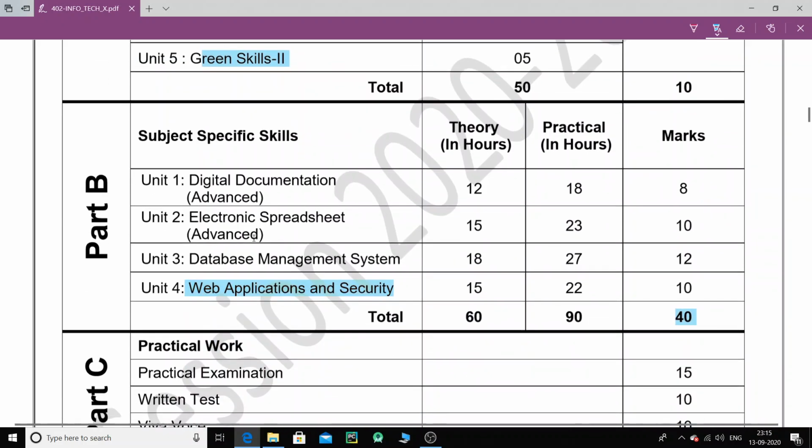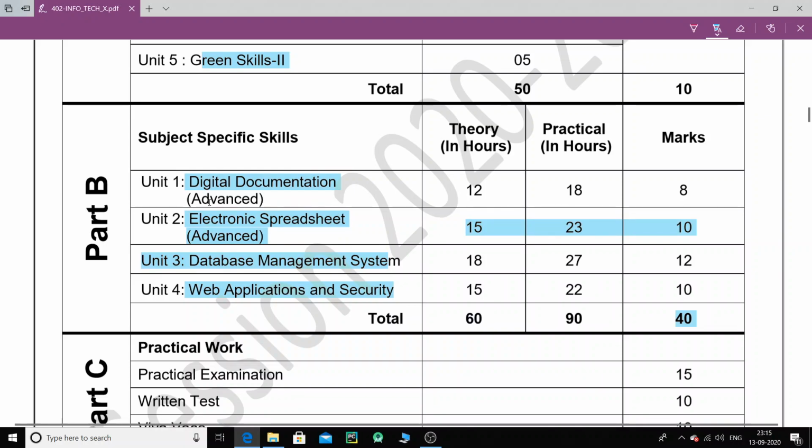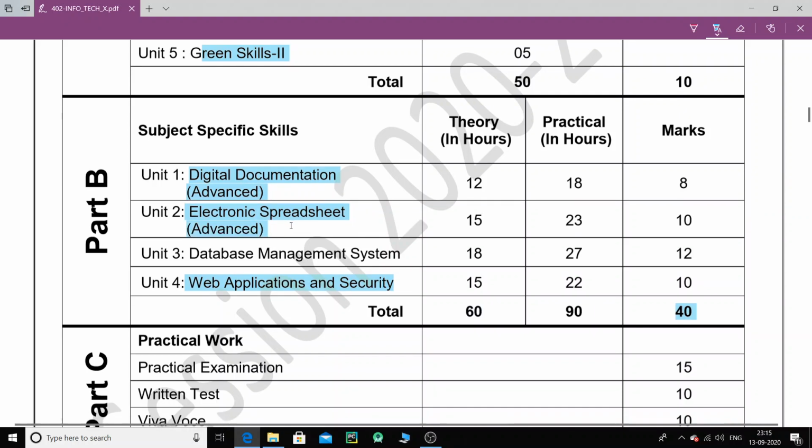theory. Now in this, the first thing is we don't have the presentation application. We had started with PowerPoint, but we do not have the PowerPoint application. What extra they have added is digital documentation, that was MS Word, and the spreadsheet, but that was at intermediate level. In place of the PowerPoint presentation, they have added some advanced features that we need to learn for digital documentation and for the electronic spreadsheet. So we need to understand and learn the advanced features.